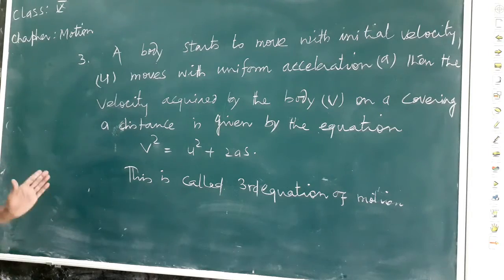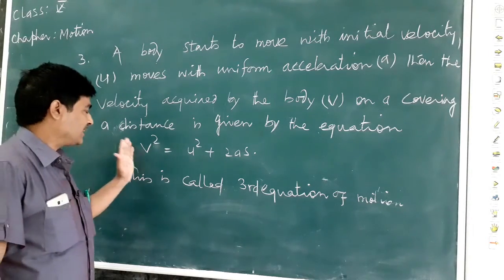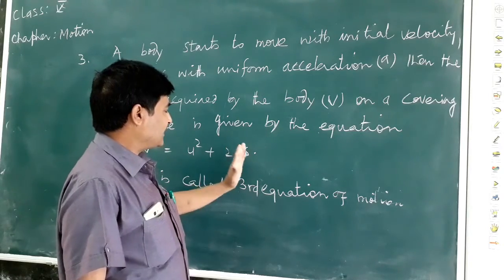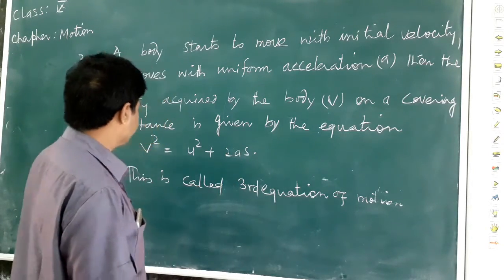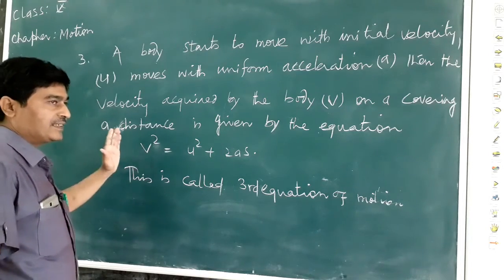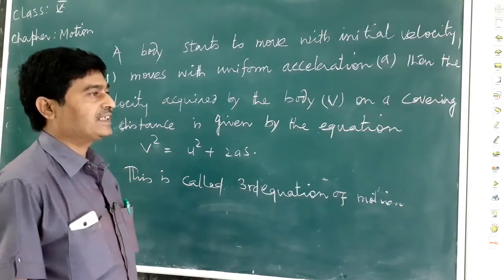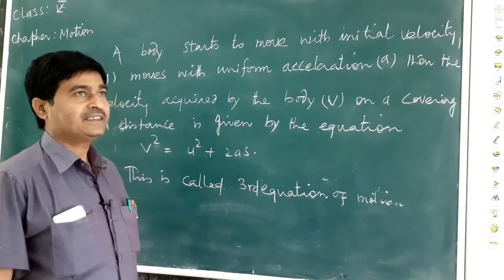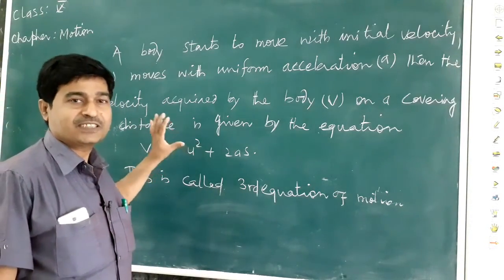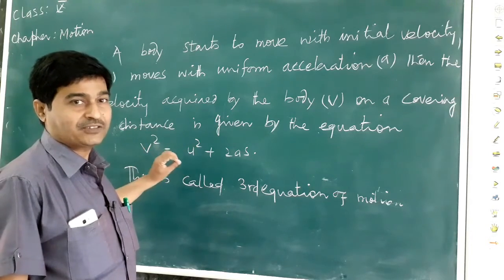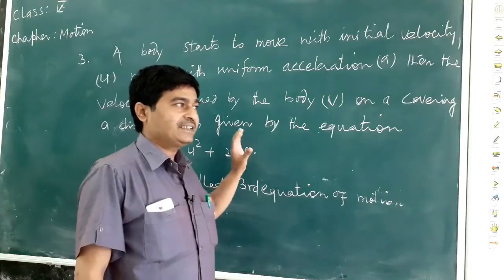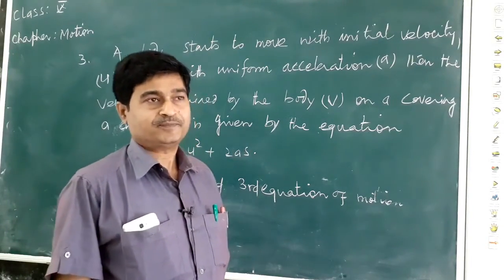Actually, the third equation of motion relates the final velocity attained by the body and the distance covered by the body.